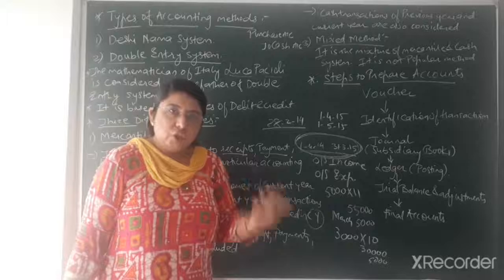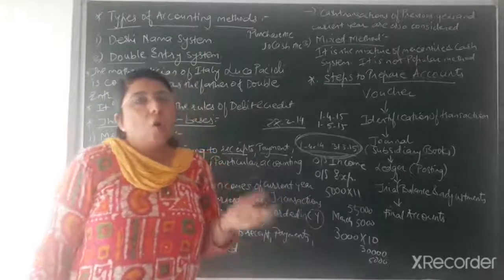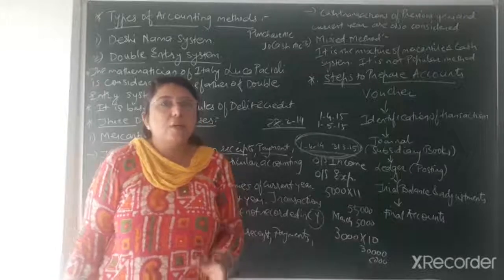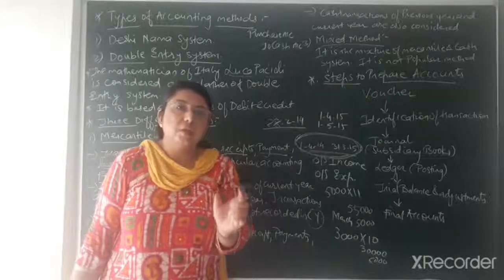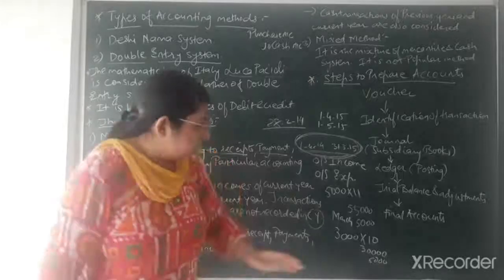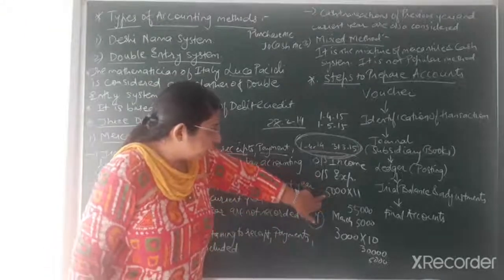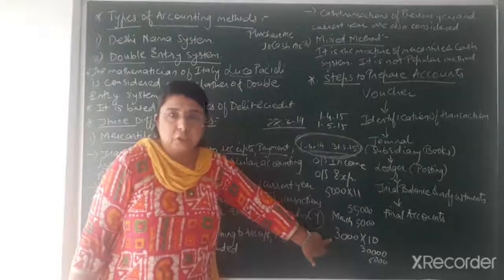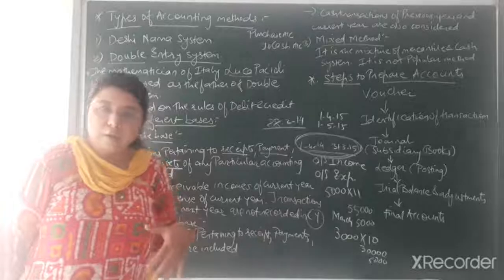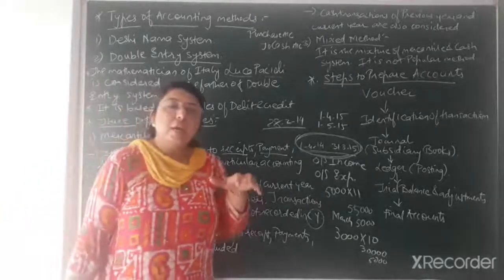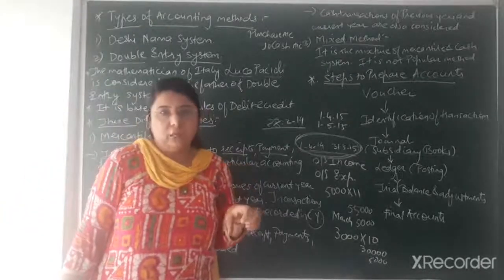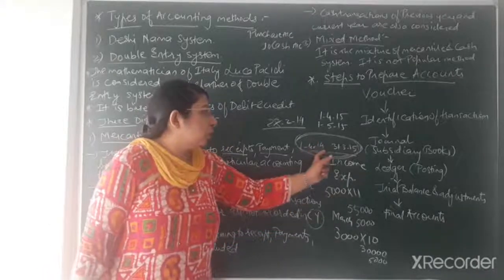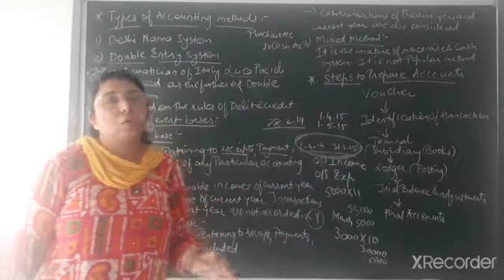Other than that, outstanding income, outstanding expense, or income received in advance or expense paid in advance will be recorded if they are related to that particular current year only. I've already given you the examples of outstanding expense of salary, and here outstanding commission. Even though they are not paid or not received, they are actually the liability or expense of the current year only. That's why they are to be recorded in the books of accounts of the current year, that is 1st April 2014 to 31st March 2015.